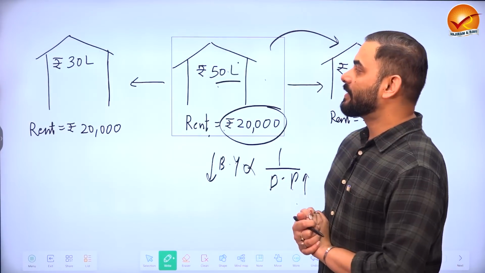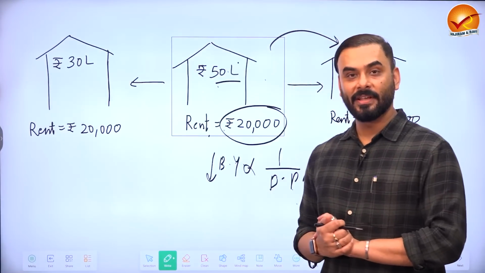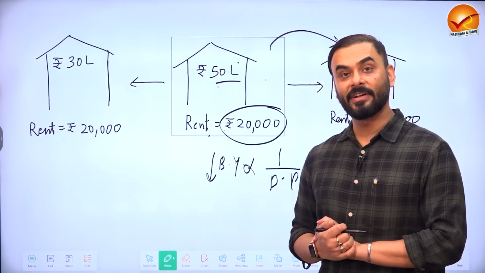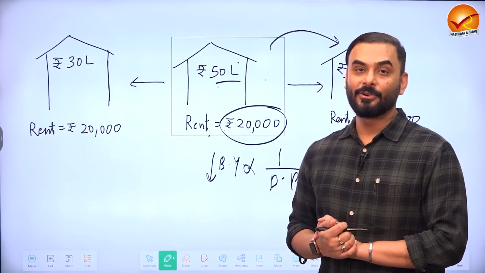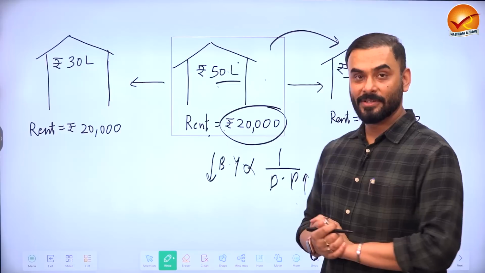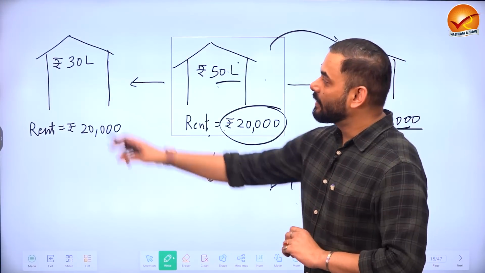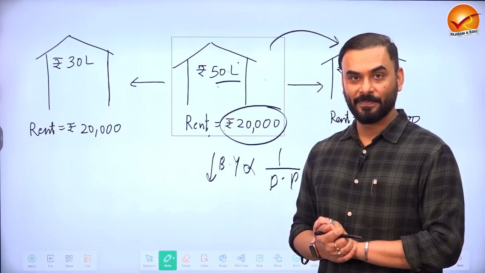Now suppose guys that people are saying that the pollution in the area is increasing and after 10 years, it will be difficult to stay in the area where your house is situated. So you decide to sell the house, but the price that you will get is 30 lakh rupees only.